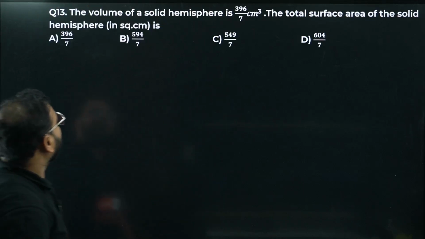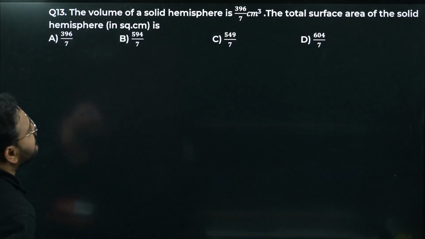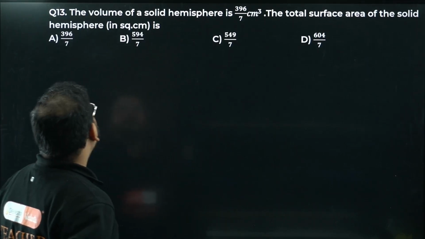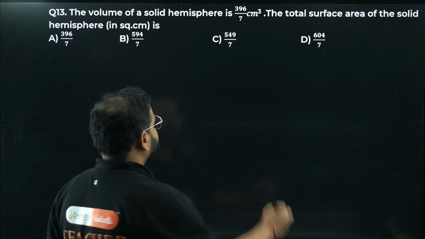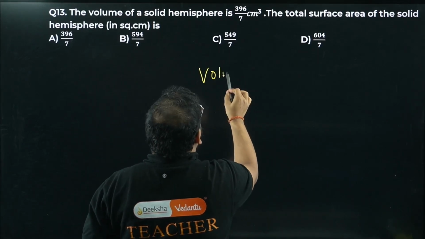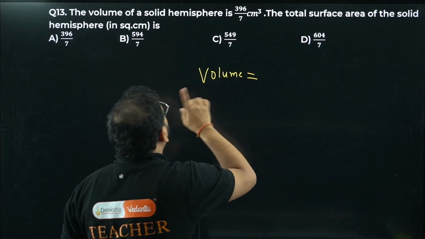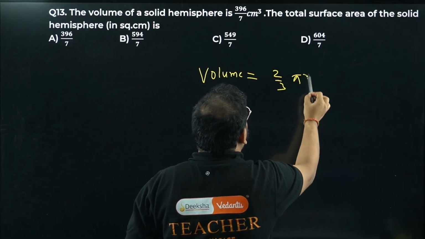Question number 13 now. The volume of a solid hemisphere is 396 by 7 centimeter cube. The total surface area of the solid hemisphere is what? So volume they have given, they are asking for TSA. Volume of hemisphere is given by 2 by 3 pi r cube.